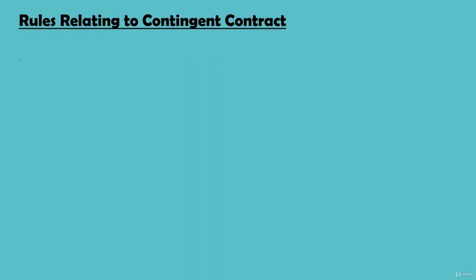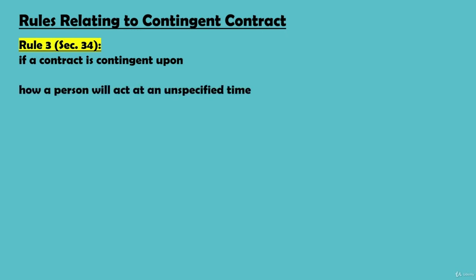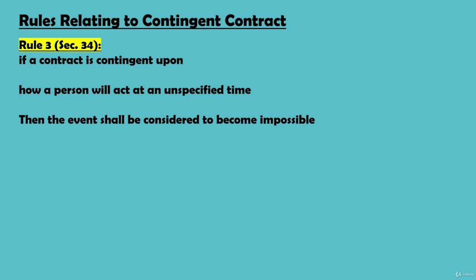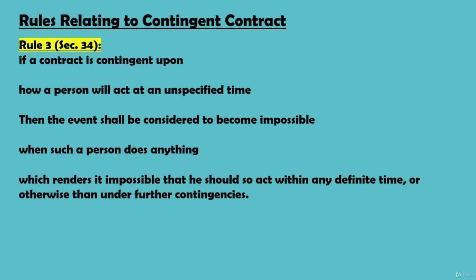Now, section 34 says, if a contract is contingent upon how a person will act at an unspecified time, the event shall be considered to become impossible when such a person does anything which renders it impossible that he should so act within any definite time or otherwise than under further contingencies.